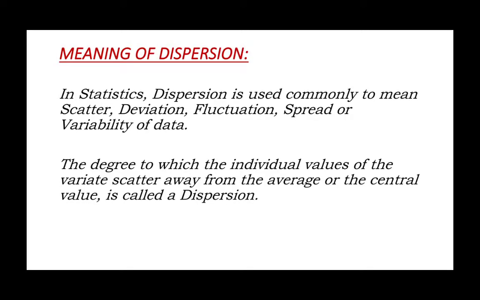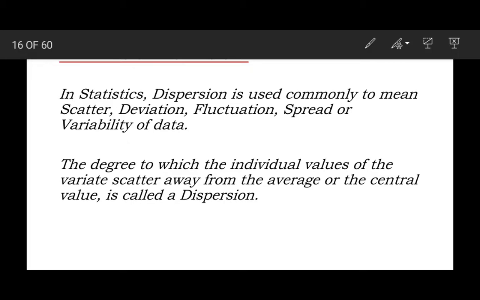Now the meaning of dispersion. In statistics, dispersion is used commonly to mean scatter, deviation, fluctuation, spread or variability of data. So the similar words for dispersion are scatter, deviation, fluctuation, spread or variation. These are the same terms which we are going to use for dispersion.